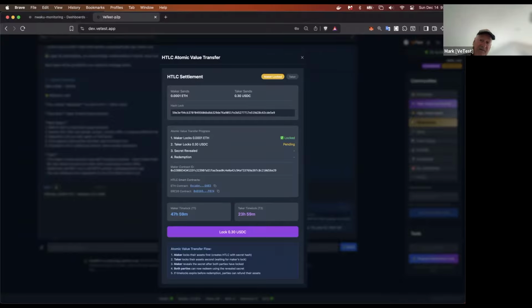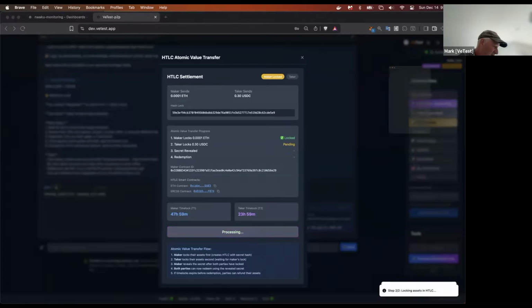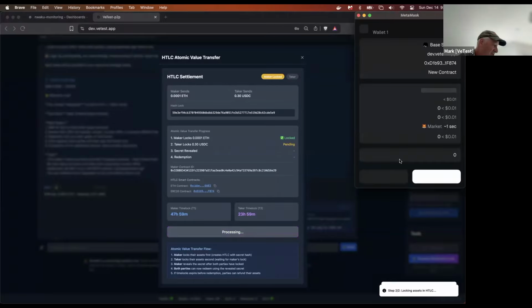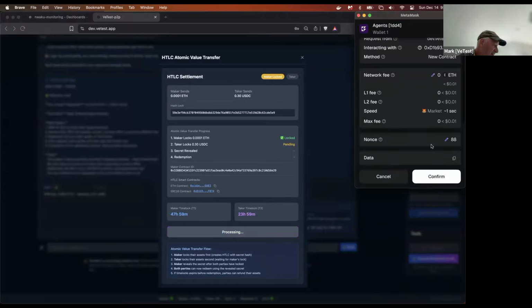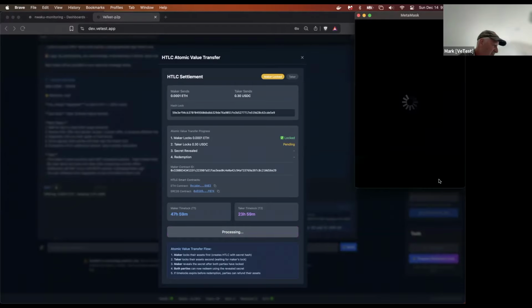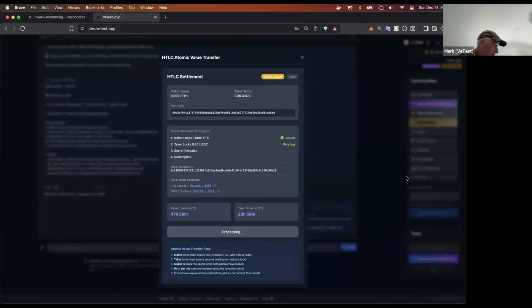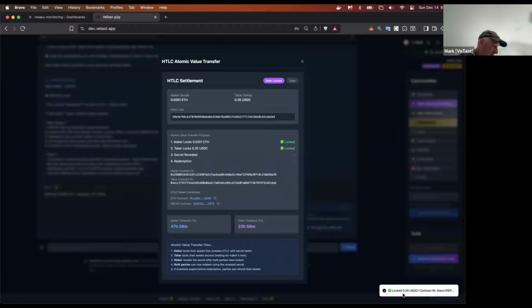Now, if we flip back over to Ivan again, now we see Ivan has an opportunity to lock his part of the transaction, the 0.3 USDC. So he's going to go ahead and do that, locking the assets in the HTLC. And in the same manner, he confirms the transaction over here, and it's processing. We see it locked the 0.3 USDC into the HTLC.